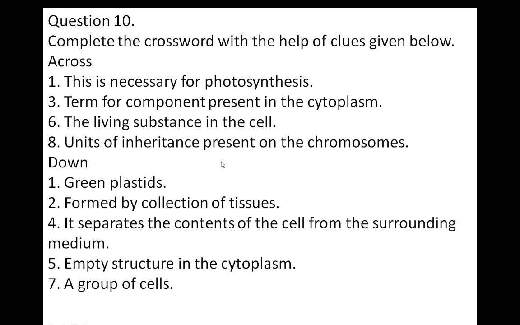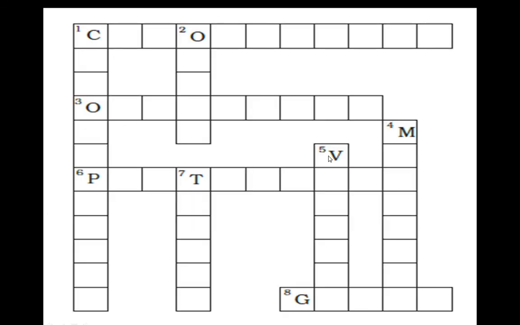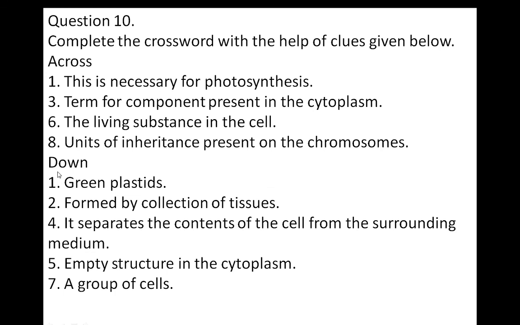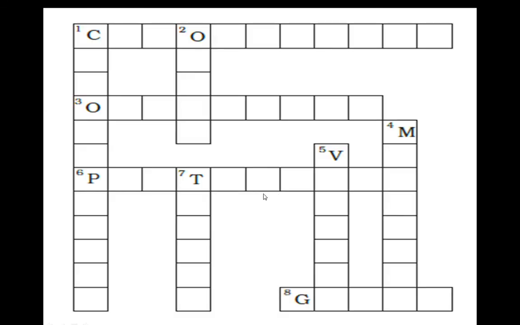Units of inheritance present on the chromosome. Simple, it is genes, G-E-N-E-S. Then down it's 4, it separates the contents of the cell from the surrounding medium. It is membrane.